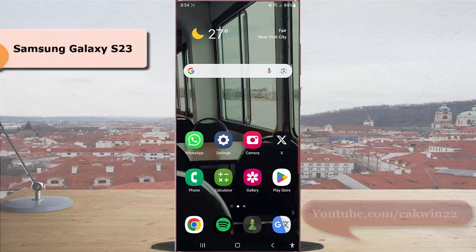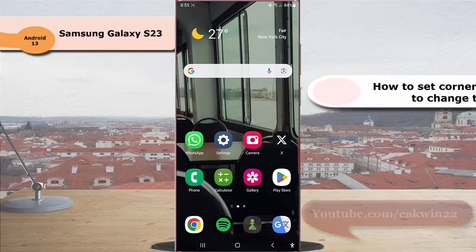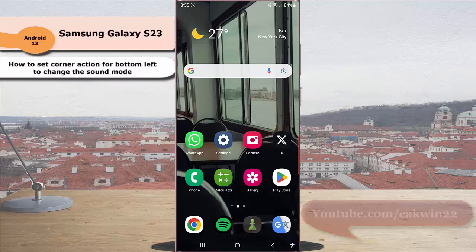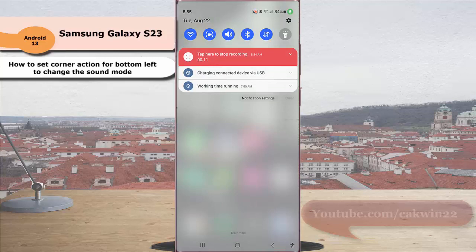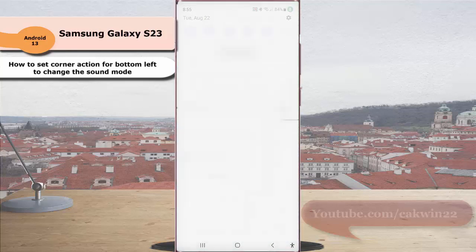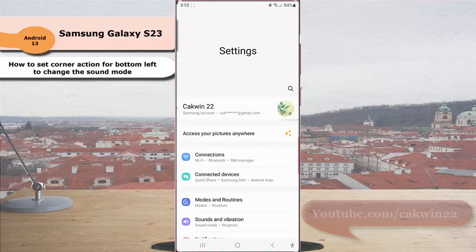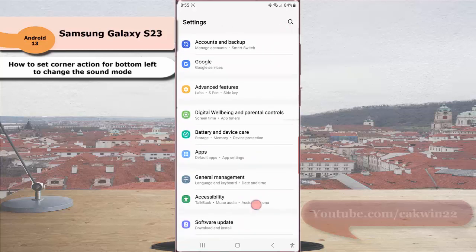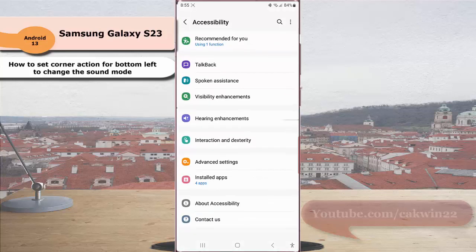To set corner action for bottom left to change the sound mode in Samsung Galaxy S23 Ultra, swipe down the top of the screen and then tap the settings icon. Scroll down the screen to find accessibility. Tap accessibility and then tap interaction and dexterity.